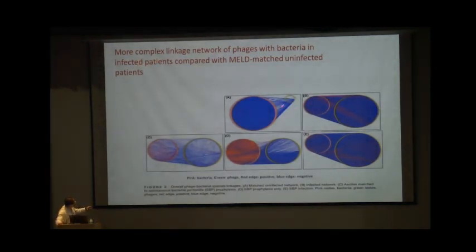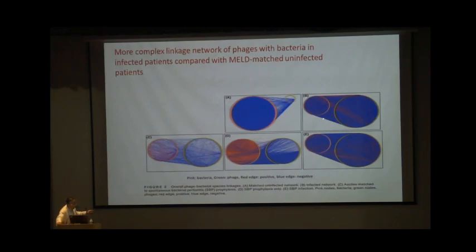So basically, this one is a bacteria, the yellow ones are the phages, and these are the linkages. The blue ones are negative linkages, and the red ones are positive linkages. As you can see, there are 5 subsets of patients. One is the patient who only has ascites, cirrhotic with ascites. This is a minimal linkage and this is a negative linkage.